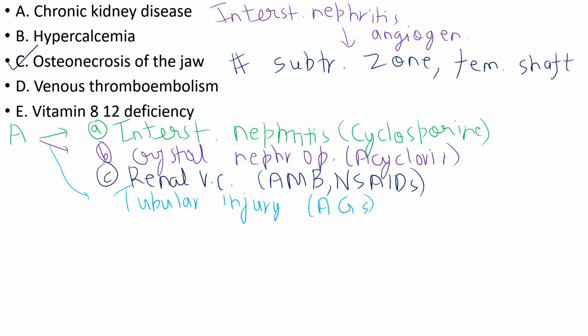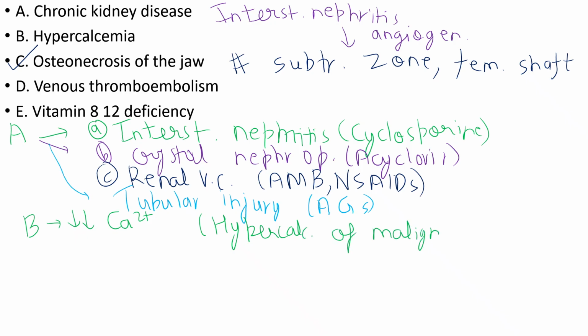Then, choice B. Bisphosphonates decrease bone resorption, thus lowering serum calcium levels in the blood. They are sometimes used in the treatment of hypercalcemia of malignancy, if you remember. Then, venous thromboembolism. It is a recognized complication of, yes, what? Excellent. Selective estrogen receptor modulators like raloxifene.